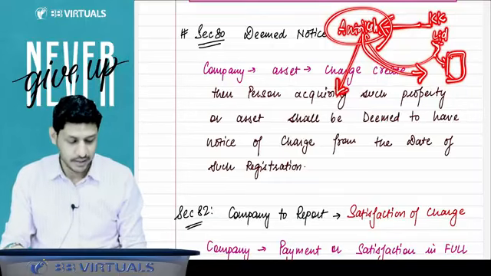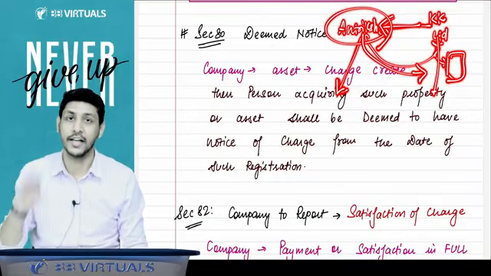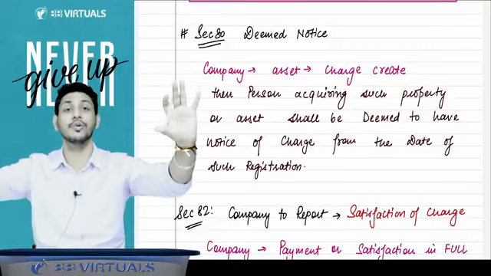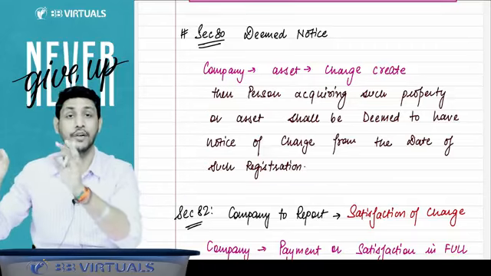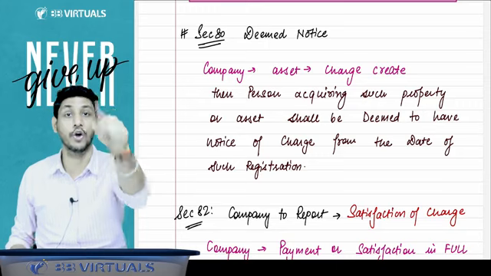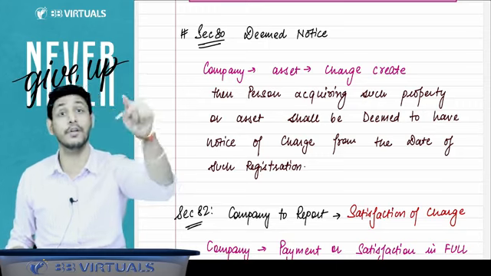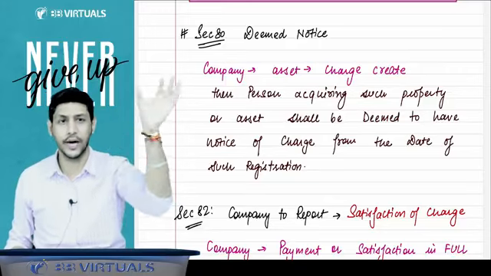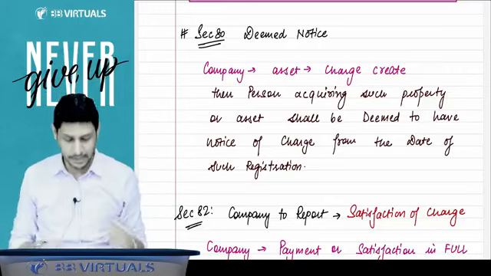The company says that this charge was registered. From the date of that registration, it is a deemed notice to the public at large that we have created a charge on this asset. If you are transacting with us, it is your responsibility to check from the website of ROC, from the website of MCA, go and check it. That is not our responsibility.